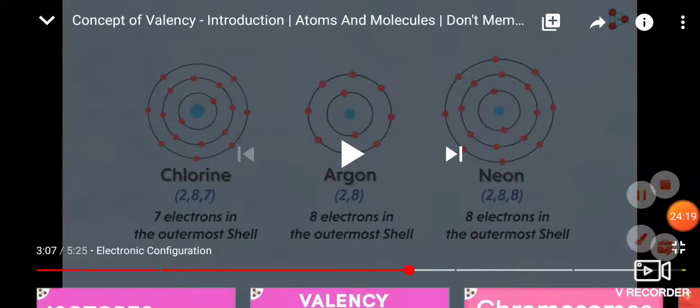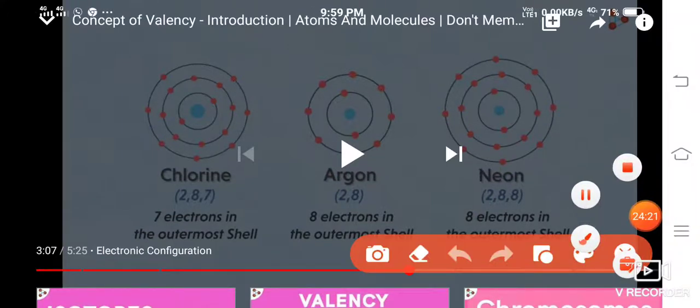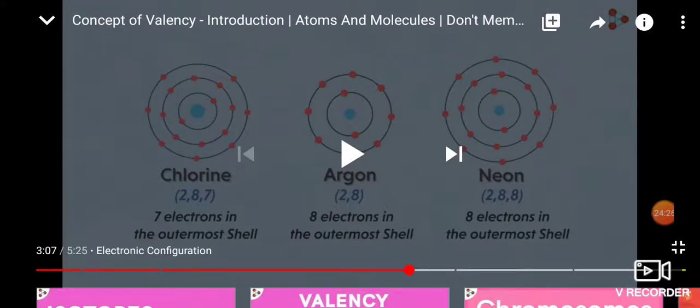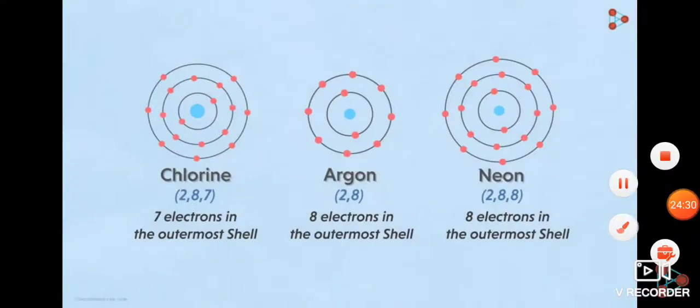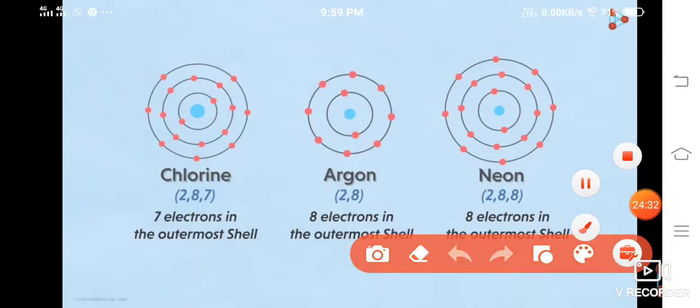So see, wait, I'll show it to you. Now, the first shell can accommodate 2 electrons.